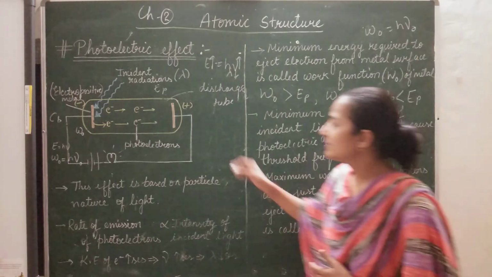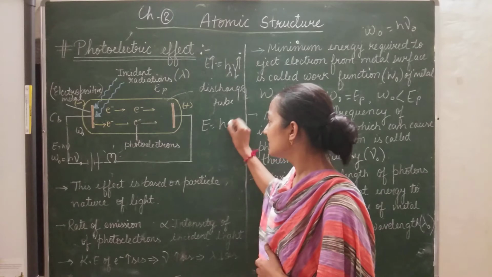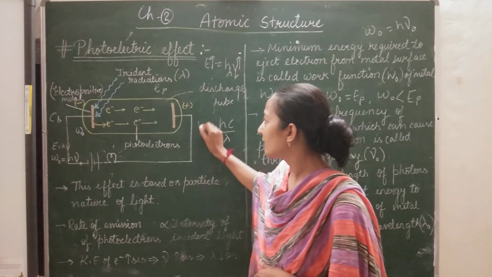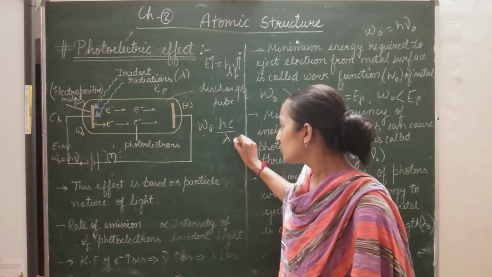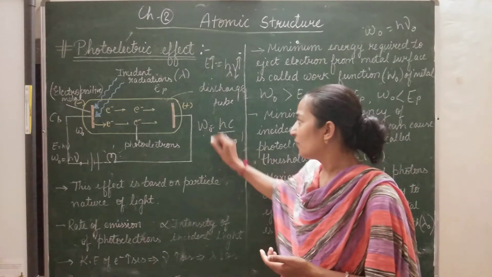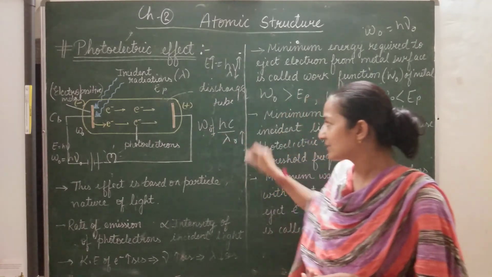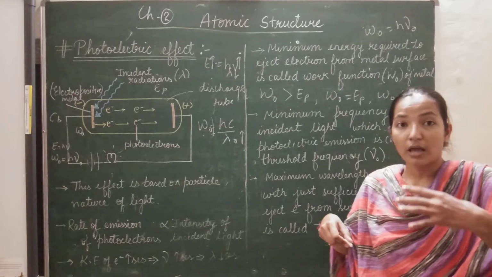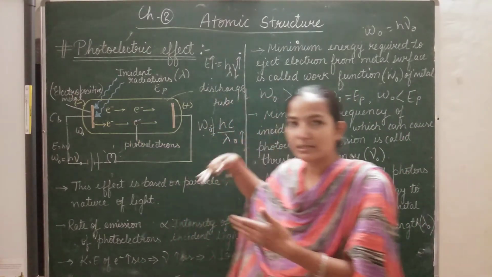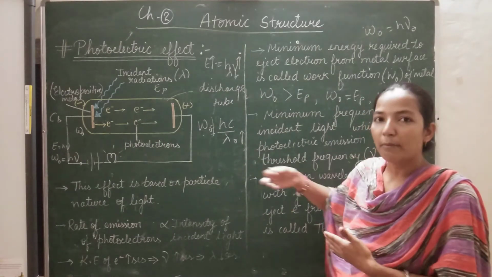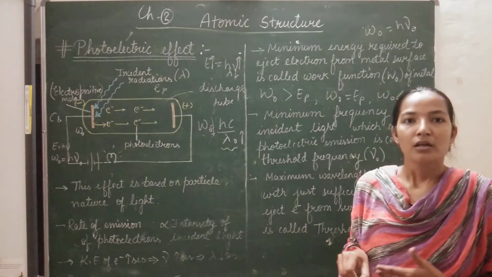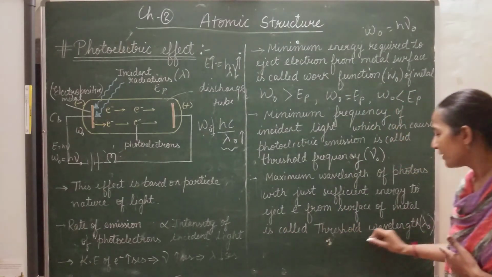Now similarly, since we know E is equal to hc upon lambda, if we require the minimum amount of energy, that is the work function, then the radiation will have the maximum wavelength. The photons of maximum wavelength that can eject electrons from the metallic surface have wavelength lambda naught, which is called the threshold wavelength.